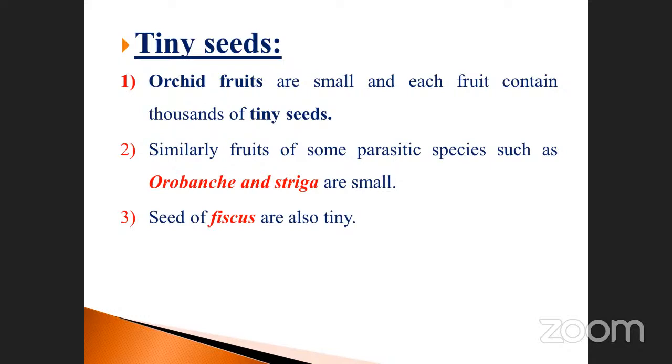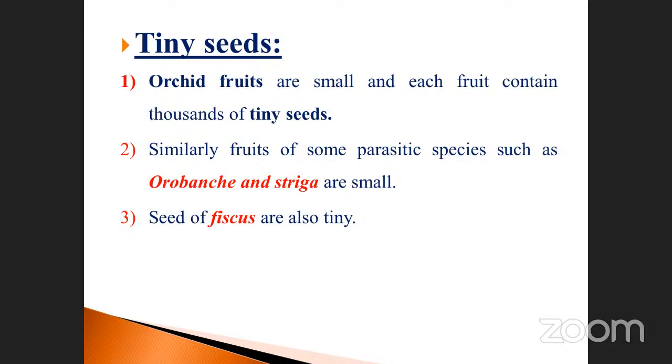Tiny means very small. The orchid fruits are small and each fruit contains thousands of tiny seeds. This is an example: tiny seeds, orchid fruits. It is a small fruit, but the number of seeds will be very high in nature, maybe 1,000 or 2,000, 10,000. Small seeds are present in it.